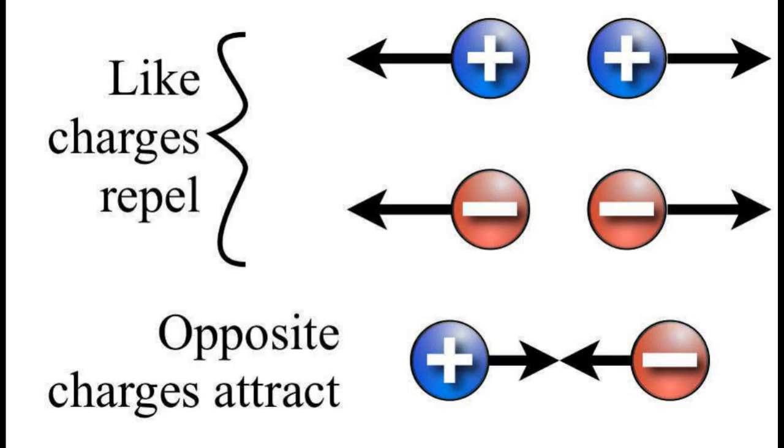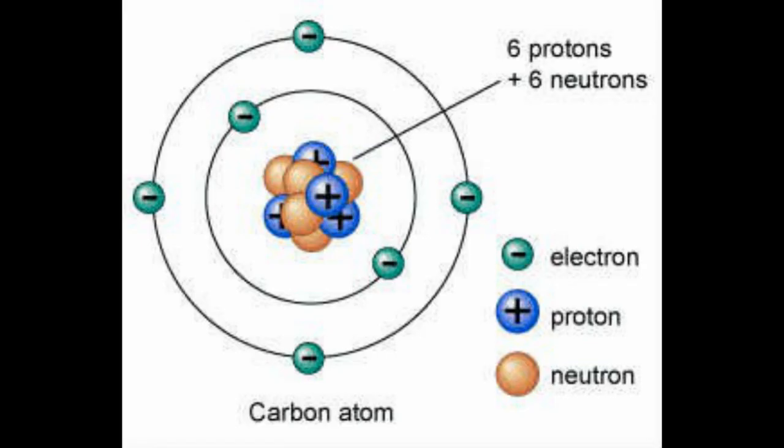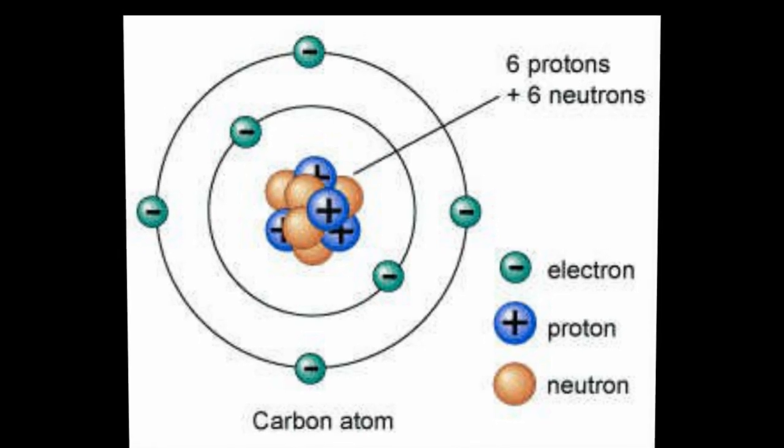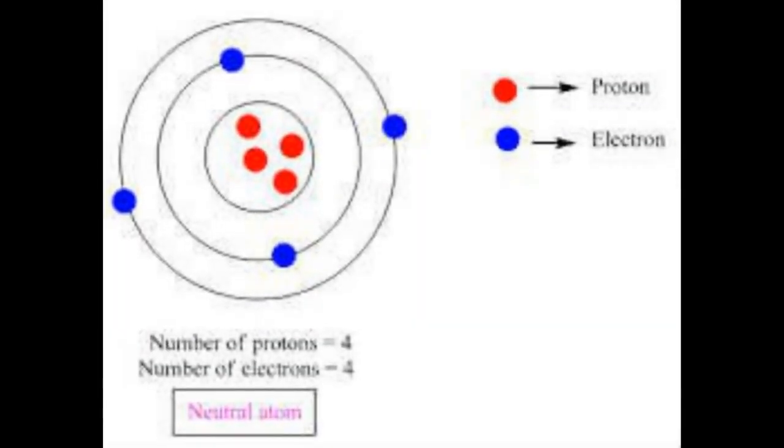If a body possesses positive and negative charge of the same value, then the body will not have the property of either the positive charge or the negative charge, because positive and negative charges tend to cancel the effect of each other.